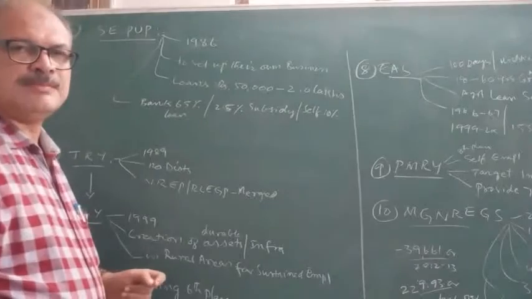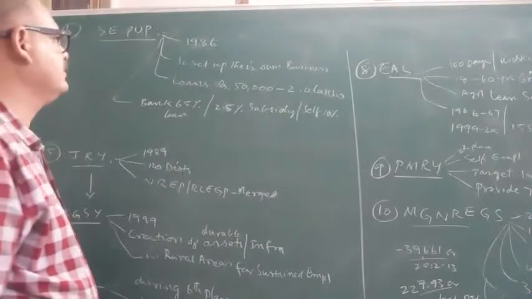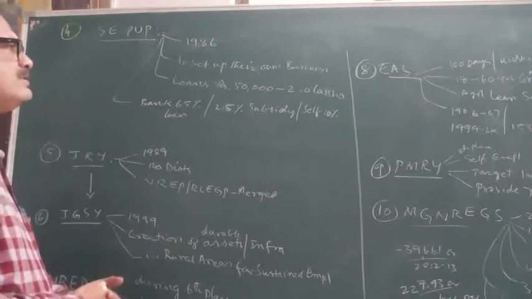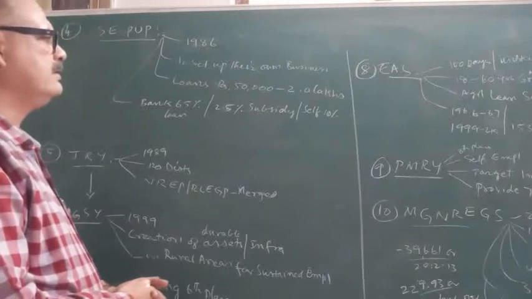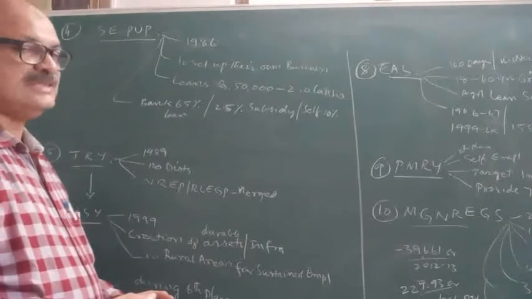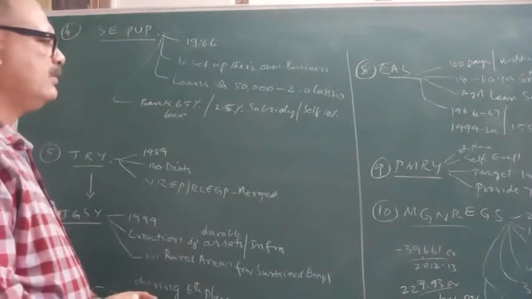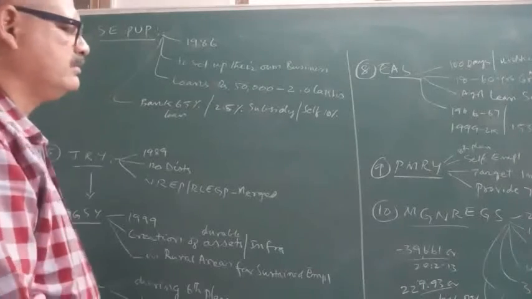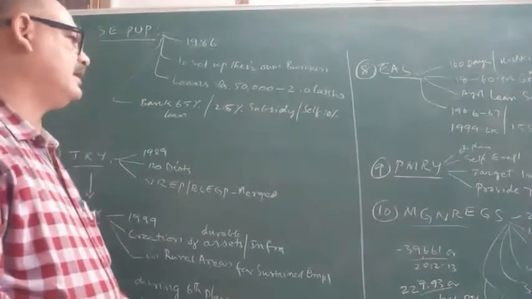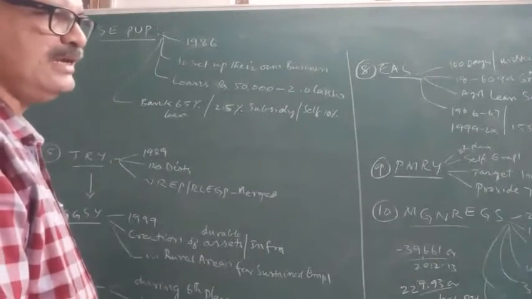The next employment generation program is SEPUP, Self-Employment Program for Urban Poor. This program was launched in 1986. This was to help the self-unemployed poor to set up their own business, and a loan amount from 50,000 to 2 lakhs was being given under this program, and a 25% subsidy was also there.